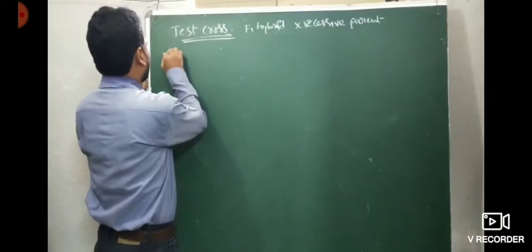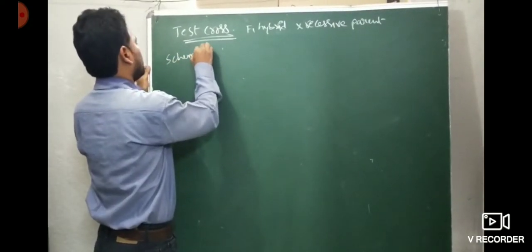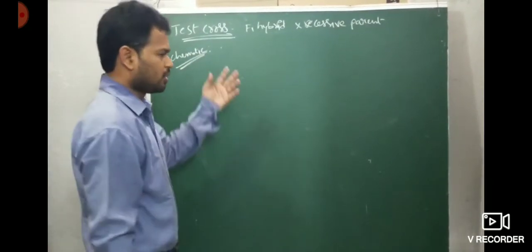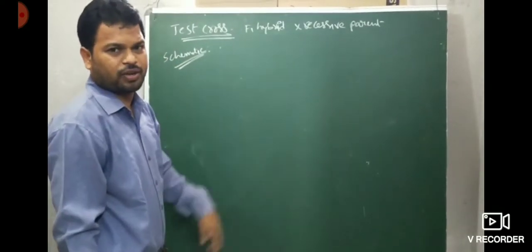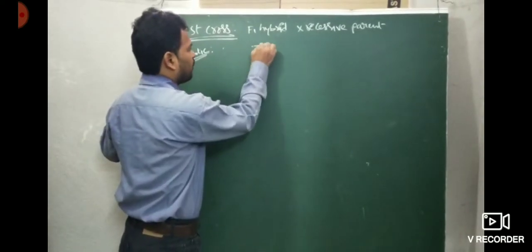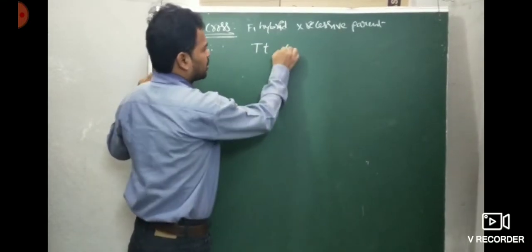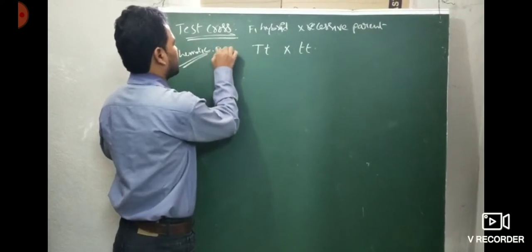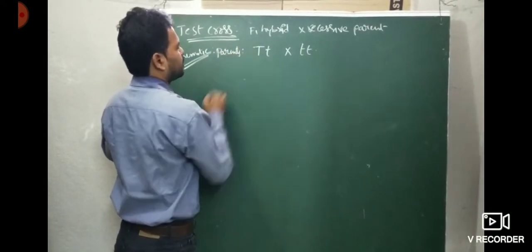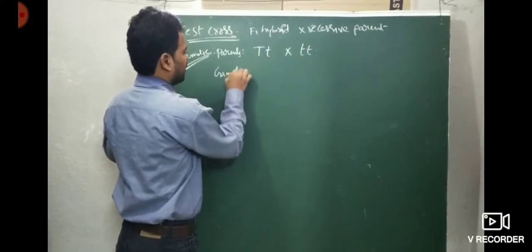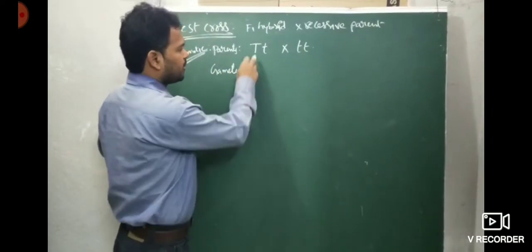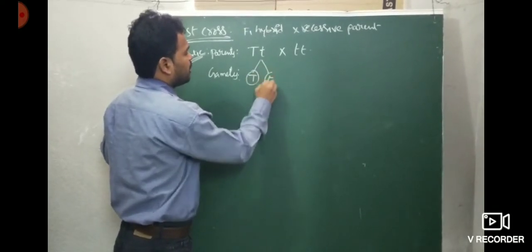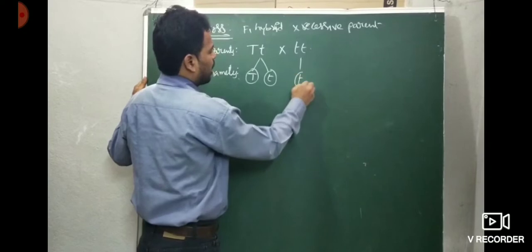So then, what is the schematic representation? Now we are taking the monohybrid cross. Just now I gave it. For example, F1 hybrid, what is the F1 hybrid? Capital T small t, crossed with the recessive parent. What is recessive? Small t small t. These are the parents' genotypes. Now the gametes. What type of gametes? I told you already, this is a heterozygous condition, so it may produce two different types of gametes, capital T and small t. Here, only one type of gametes.